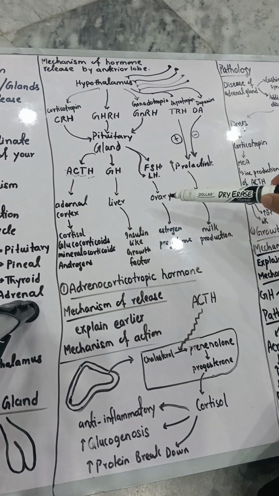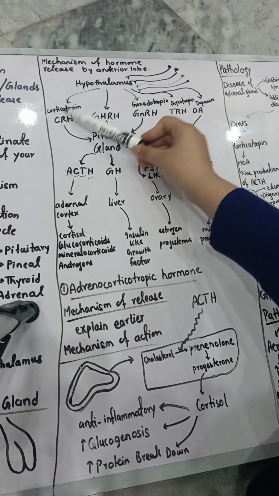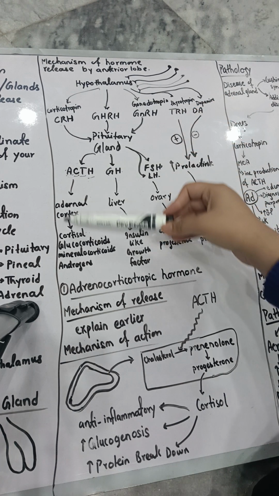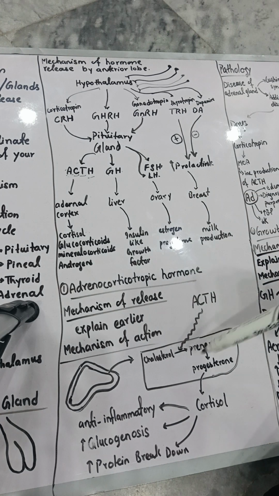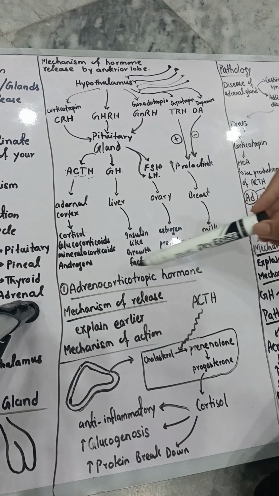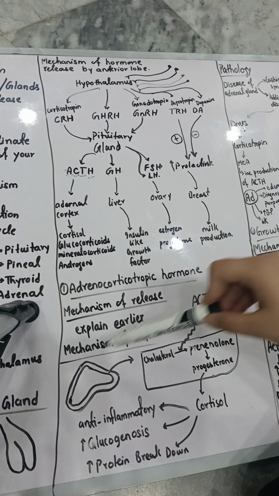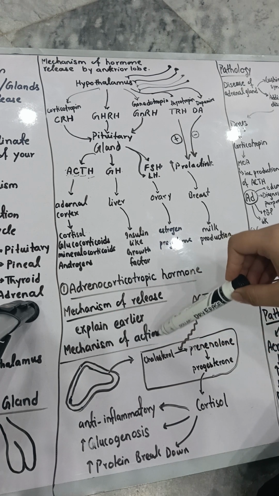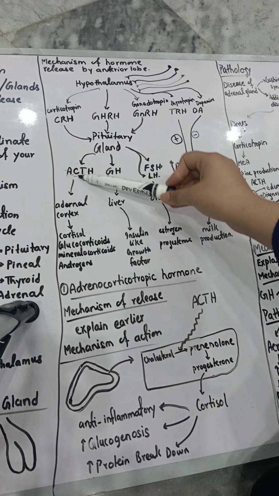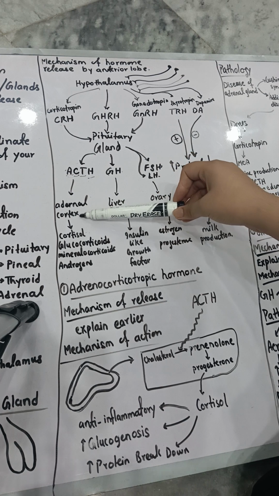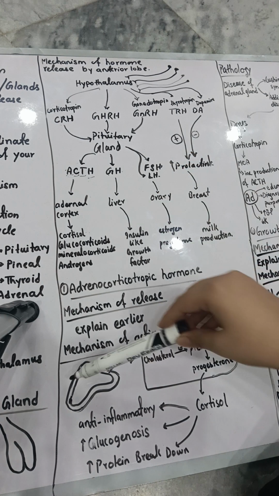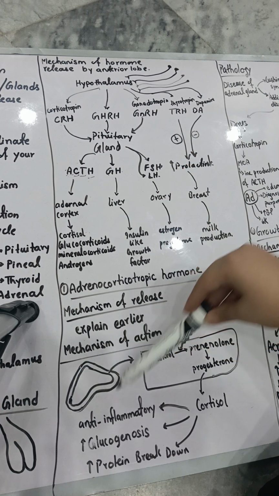I have given you a whole explanation, from the hypothalamus, explaining all the steps one by one and how these hormones are released. Then their mechanism of action came. You know very well that these hormones act on the adrenal cortex, which is a part of the adrenal gland. Now I have drawn the adrenal gland here.